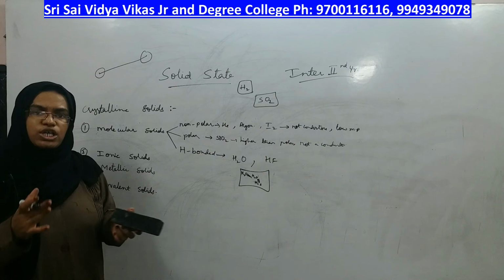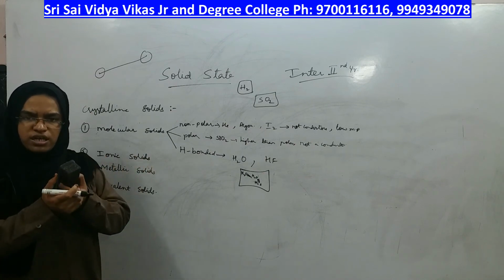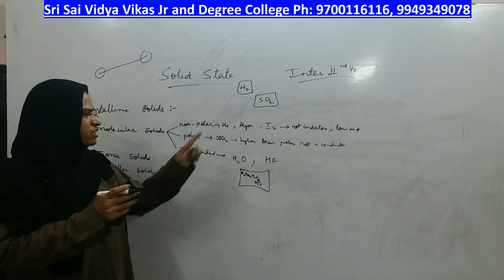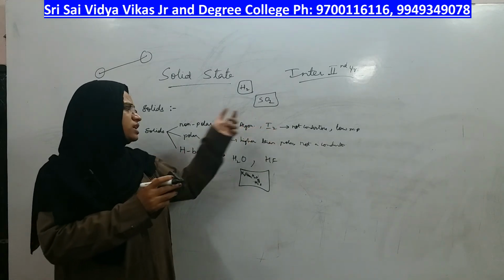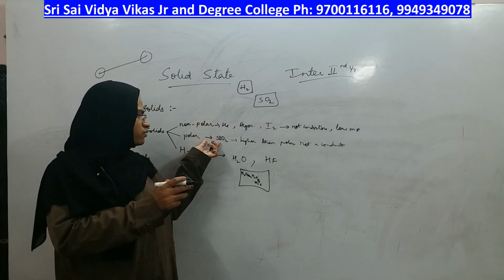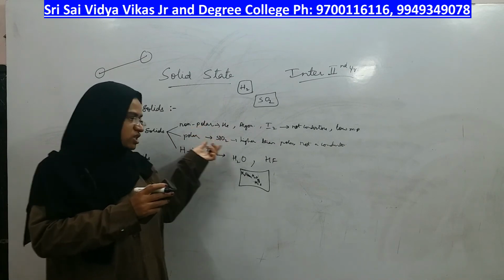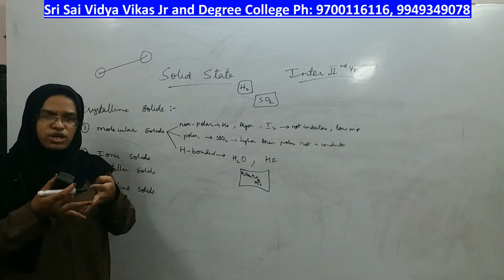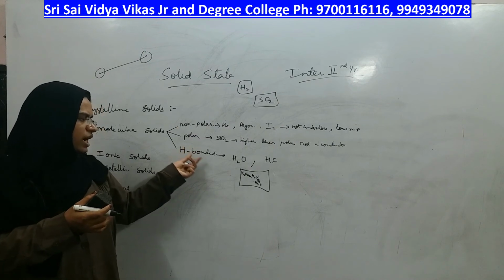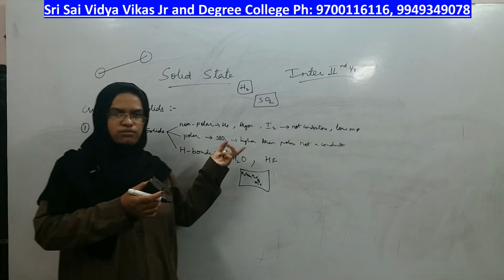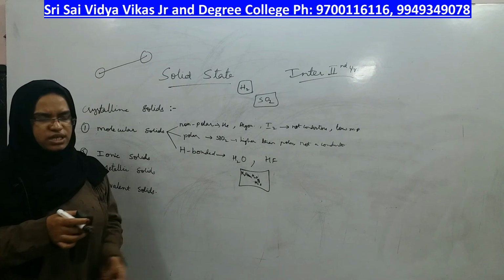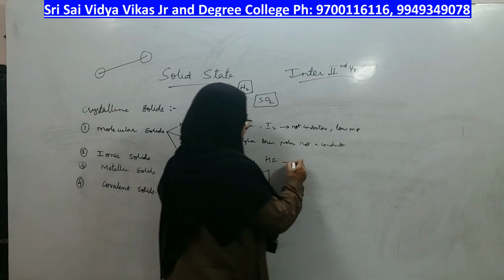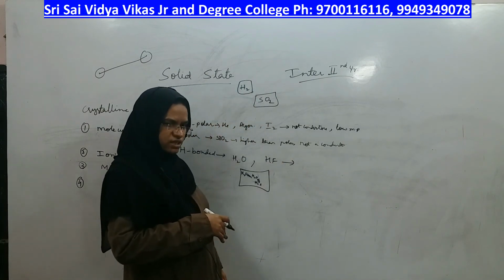The molecules come together, but what makes them sit together is a certain force. If the force is weak dispersion force, they are called non-polar solids. If the force is strong dipole-dipole interaction, they are called polar solids. But if the force is hydrogen bonding, those molecules are associated to form a hydrogen bonded molecular solid. Example is dry ice. Even that is not a conductor, and they easily melt at a certain temperature.